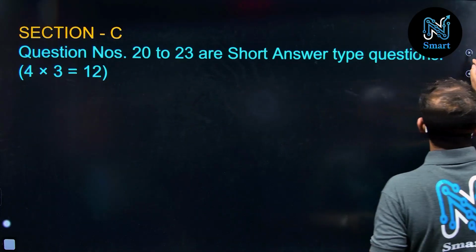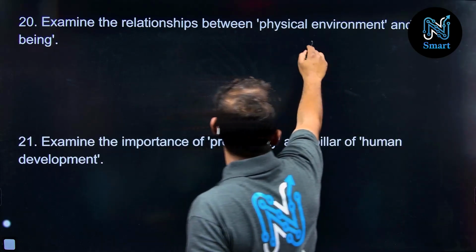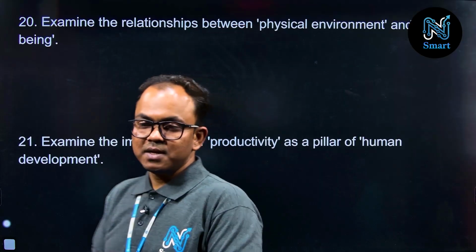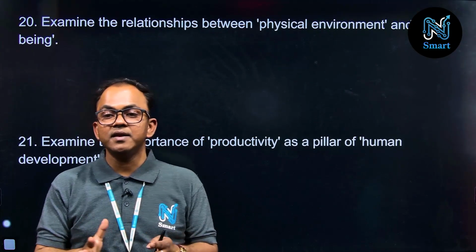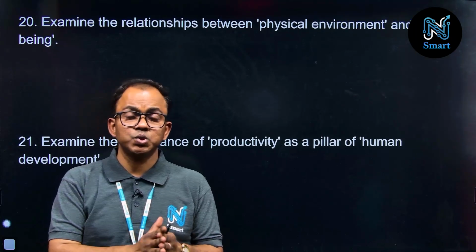So the questions are: number 1, examine the relationship between physical environment and human beings, correct? So we human beings are directly and indirectly related with our surrounding physical environment, there is no doubt.